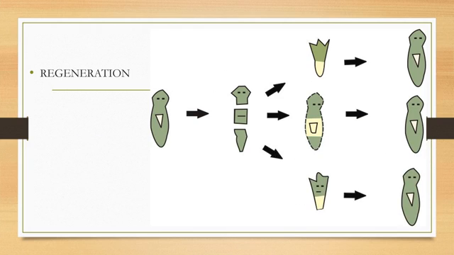Next one is regeneration. Many fully differentiated organisms have the ability to give rise to new individual organisms from their body parts. That is, if the individual is somehow cut or broken up into many pieces, many of these pieces grow into separate individuals. For example, simple animals like Hydra and Planaria can be cut into any number of pieces and each piece grows into a complete organism. This is known as regeneration.